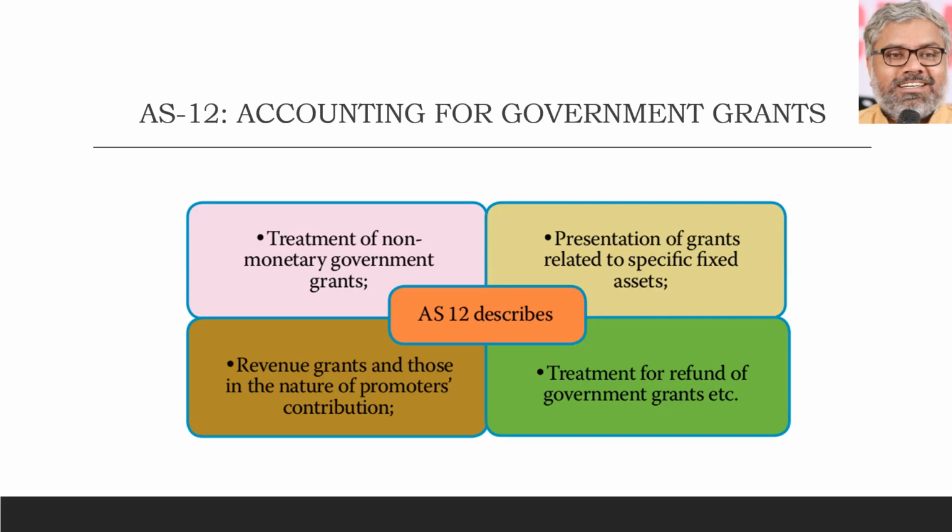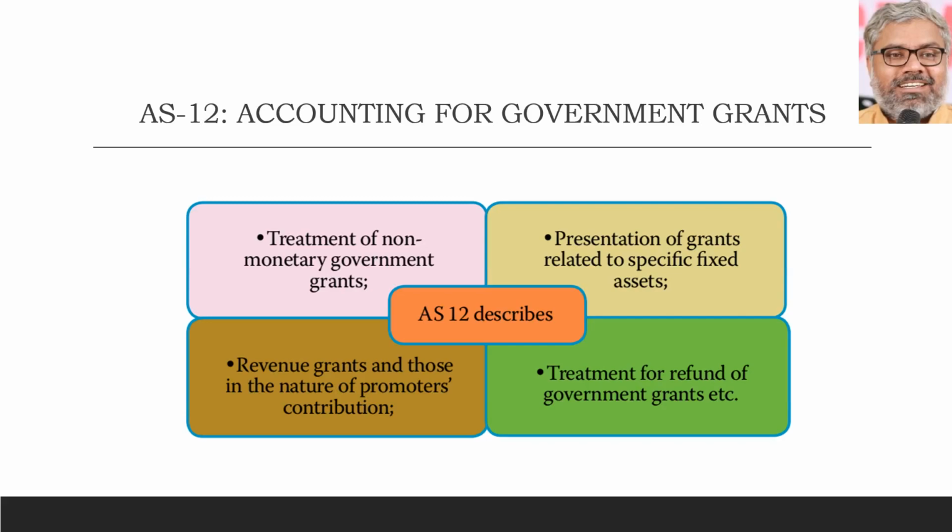And not only that, a very particular item which has more possibility of being asked as a question is presentation of grants related to specific fixed assets. So government is giving a grant to an organization in order to purchase a fixed asset. That is related to a specific fixed asset, not a general capital grant, but a grant given in order to purchase a specific fixed asset.